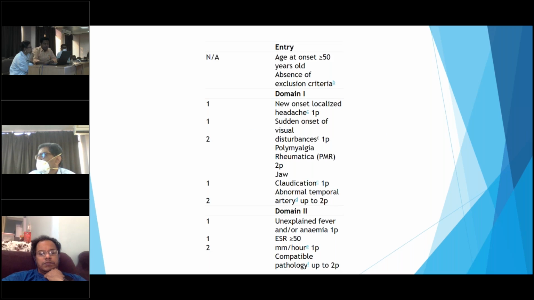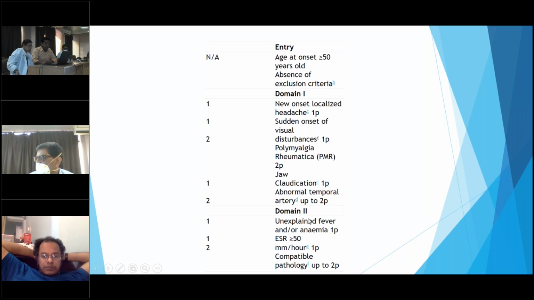This is the ACR classification of 2016, which includes age of onset greater than 50 years or absence of exclusion criteria. Domain 1 includes new-onset localized headache, given 1 point, sudden onset of visual loss, given 1 point, and polymyalgia rheumatica given 2 points. Jaw claudication 1 point, abnormal temporal artery 2 points.